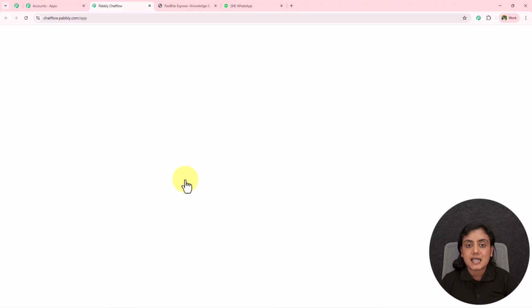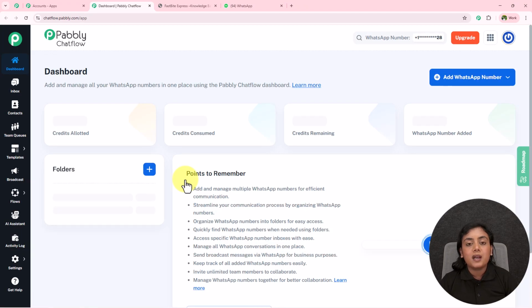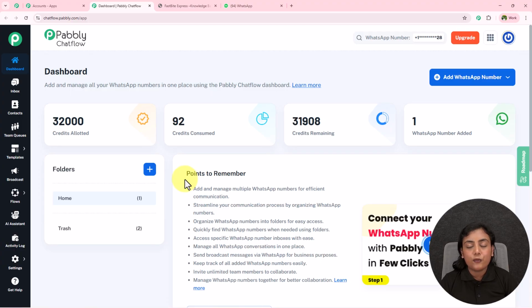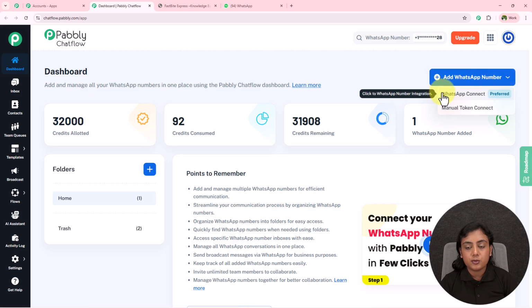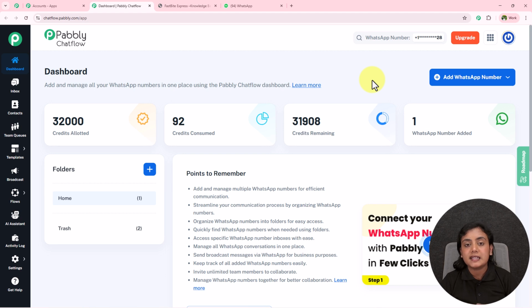and you will land towards Pabbly Chatflow's dashboard next. Over here, Pabbly Chatflow is an amazing software using which you can manage your WhatsApp conversations easily and efficiently. To add your WhatsApp business number, go to this Add WhatsApp number where you will find two methods, WhatsApp Connect and Manual Token Connect, in order to create a connection between your number and Pabbly Chatflow, okay? You will find the tutorial links in the description section to learn both of the methods.